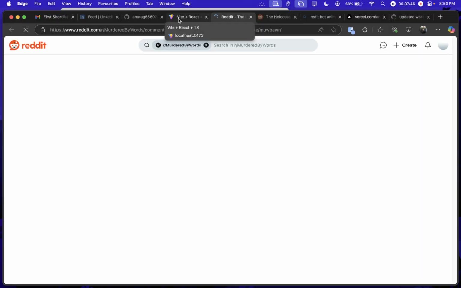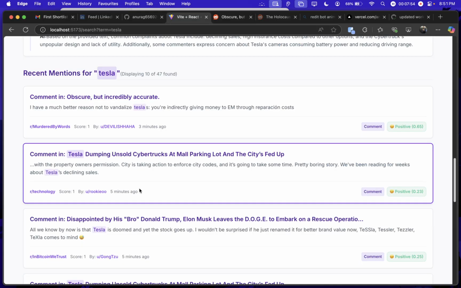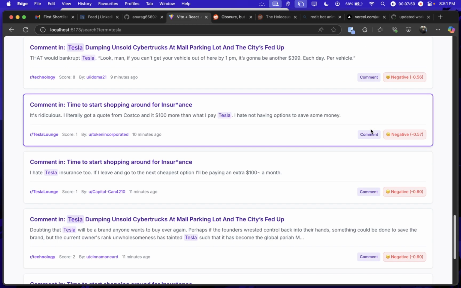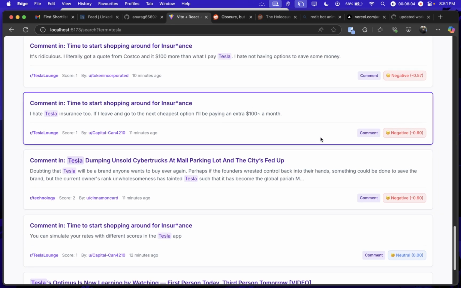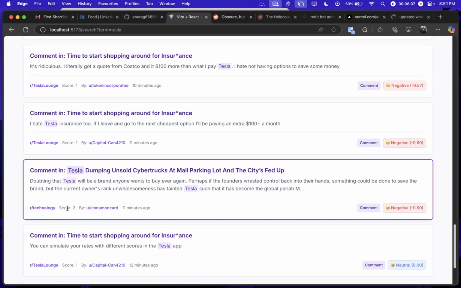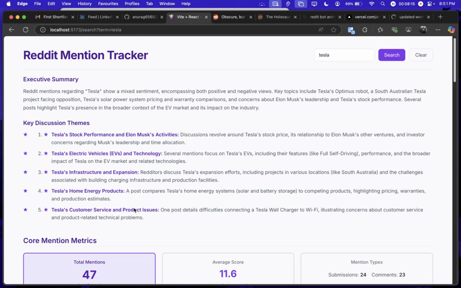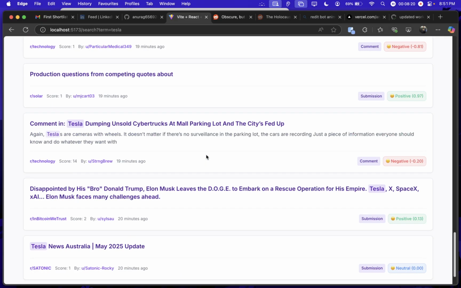There are also recent mentions, comments and posts. We can go through the comments and see the actual comment on Reddit, and it actually diverts to the comment where it is located. So it's a great thing. It also shows the label of whether it is a comment or a submission, the sentiment of that comment or submission with the score, and the timing of when the comment was raised and those things. So this is all about my Reddit mention tracker, and it's working well.